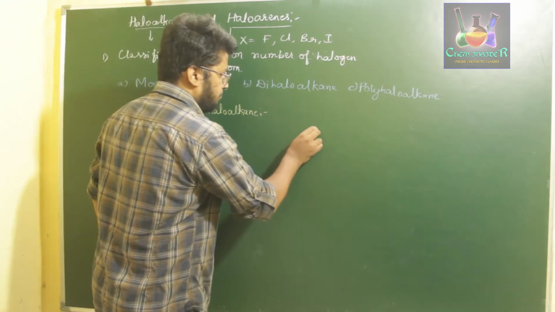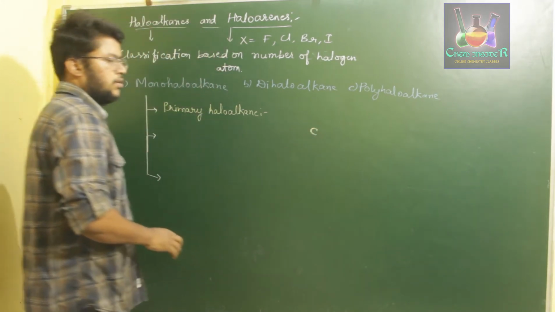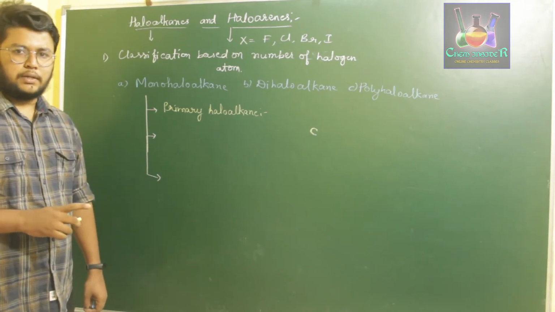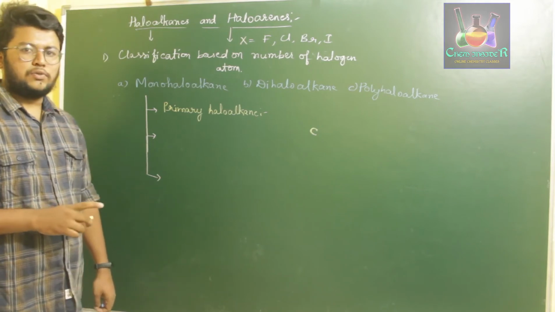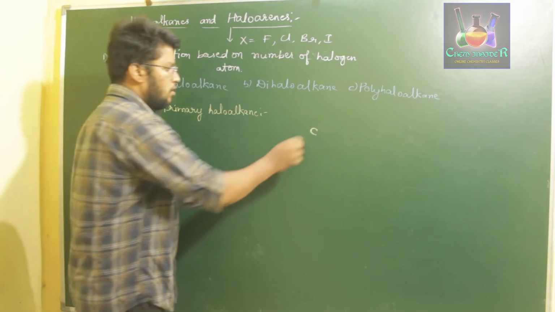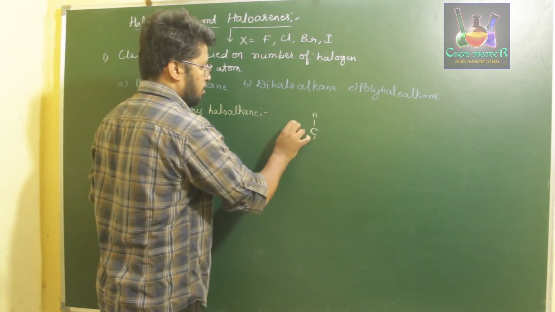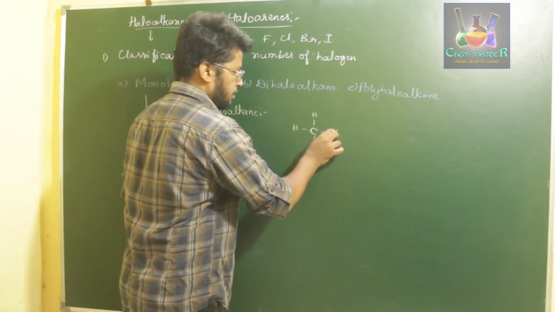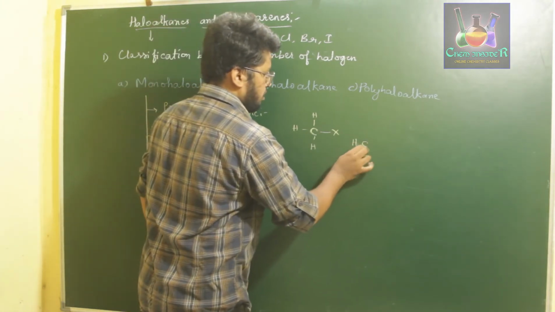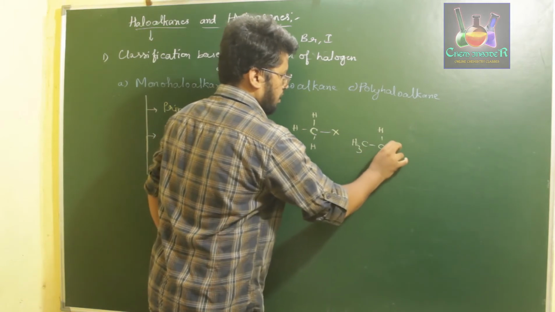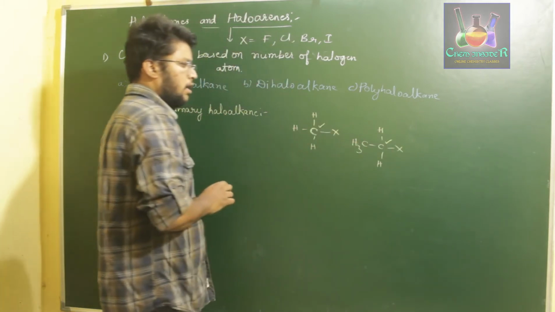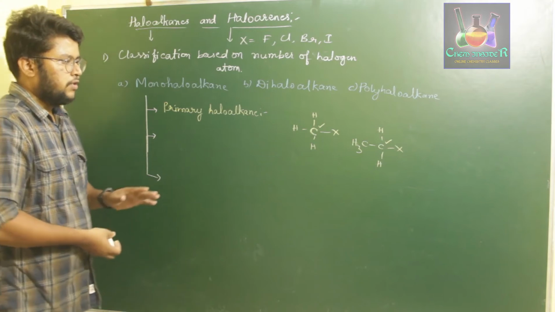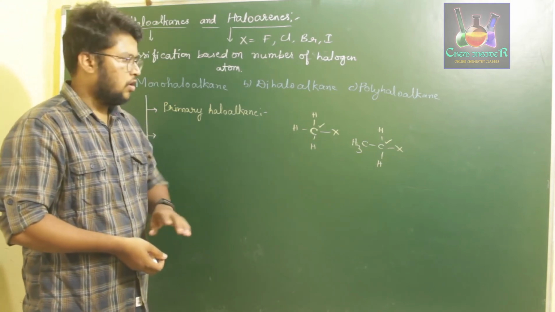If a carbon atom is attached to none of the hydrogens, or it is attached to just one of the carbon atoms, such as if you have CH3 along with a halogen atom, or if you have CH3CH2X, these two are called primary haloalkanes.